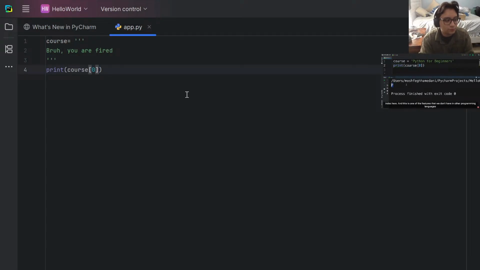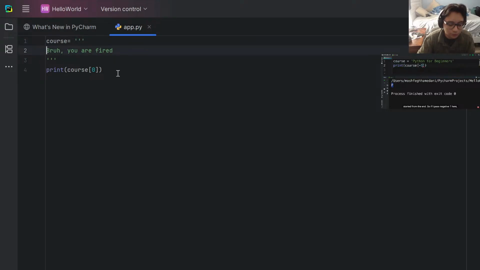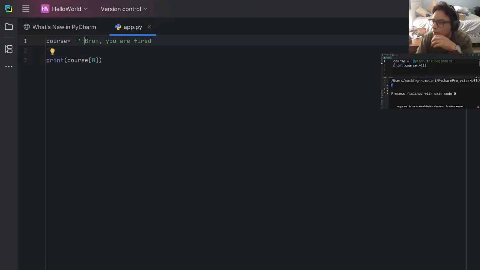You can also use a negative index here. This is one of the features that we don't have in other programming languages, as far as I know. With a negative index, we can get the characters from the end. So if I pass -1 here, assuming that 0 is the index of the first character, -1 is the index of the last character. When we run this program, we should see S. There you go, we get S. If we pass -2, this will return the second character from the end. Let's run it one more time. Now we get R, the second character from the end.